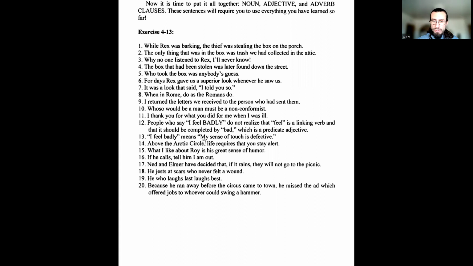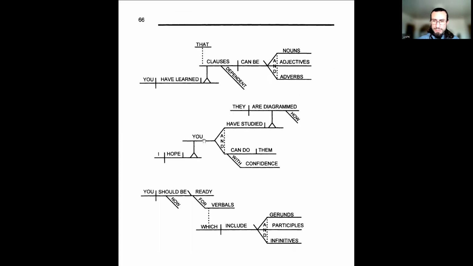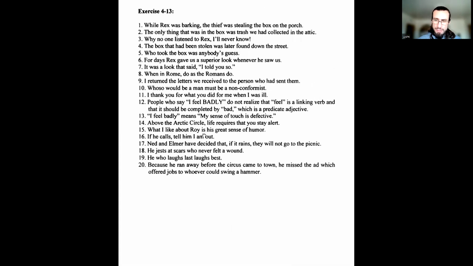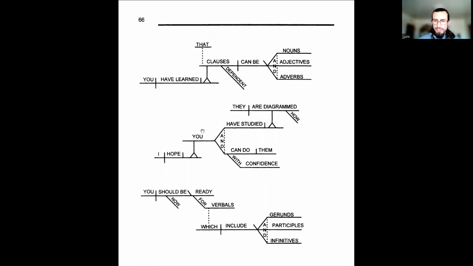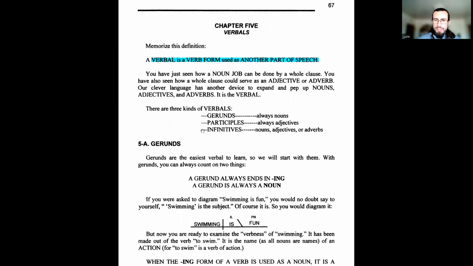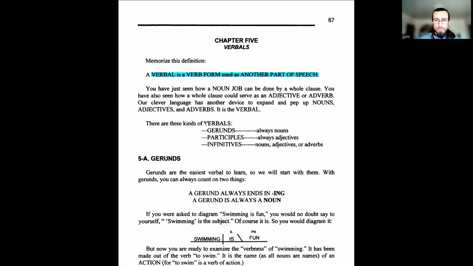And once we're done with noun clauses and adverb clauses and adjective clauses, we're done with dependent clauses and independent clauses. What we go to next, we got a nice little diagram here. What we go to next are the verbals, which are a lot of fun.